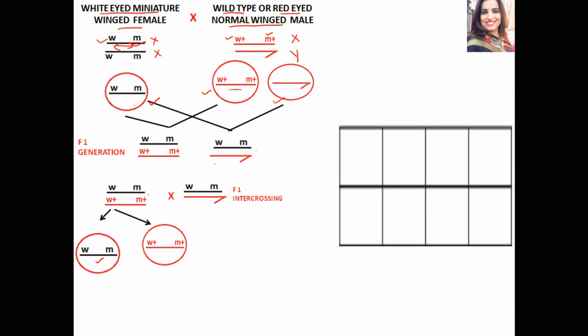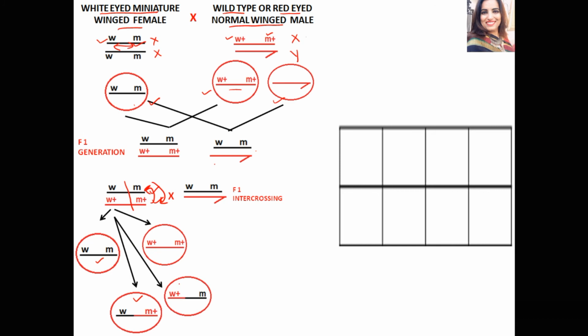Now if crossing over occurs between these two homologous chromosomes, such that the chromosomes break from here and exchange segments, let us see the genotypes of the gametes. One gamete formed will have the WM plus genotype and another gamete the W plus M genotype.